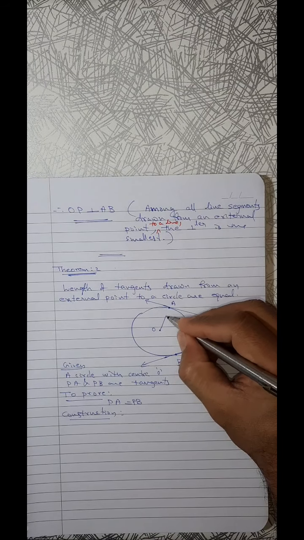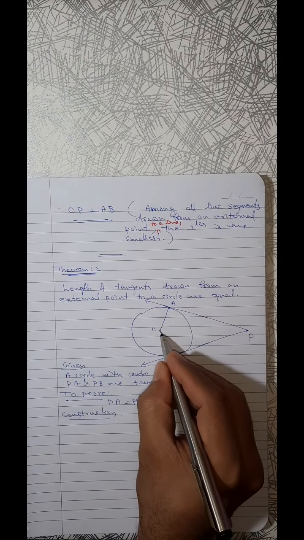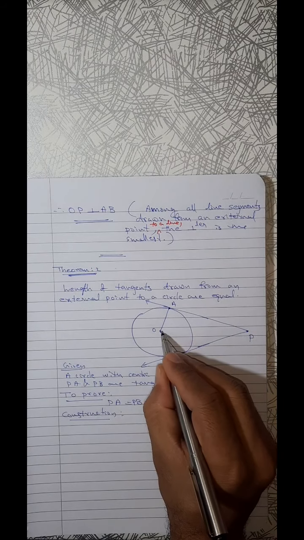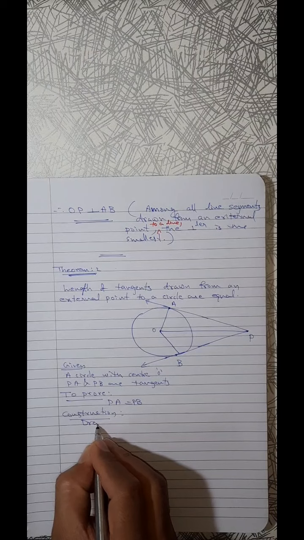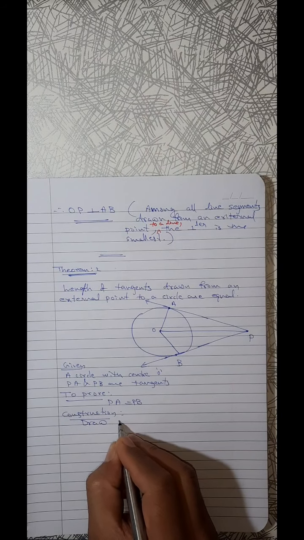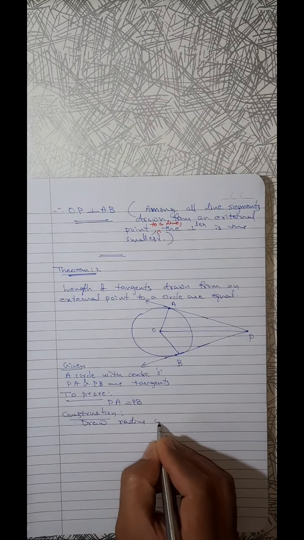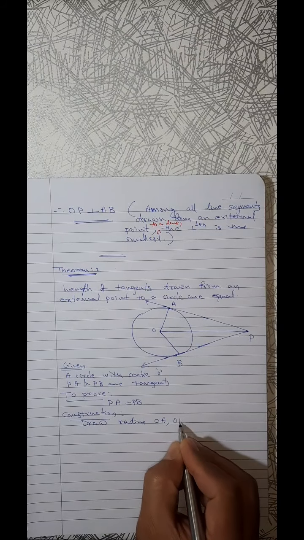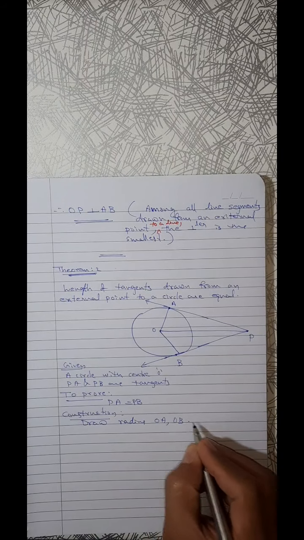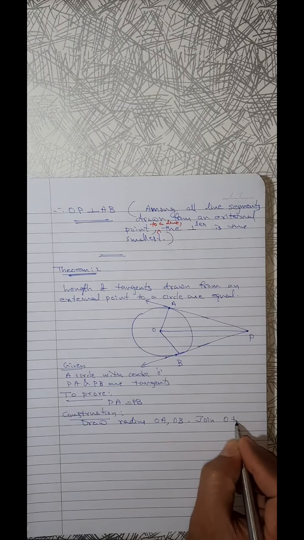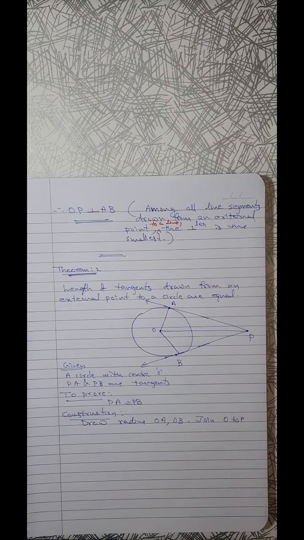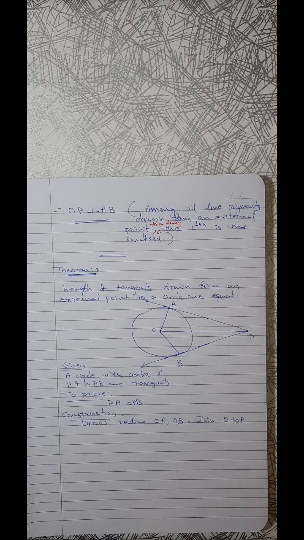We have to draw radius OA, OB and join O to P. We will draw OP. Draw OA, OB, OP, we can simply say, no problem.